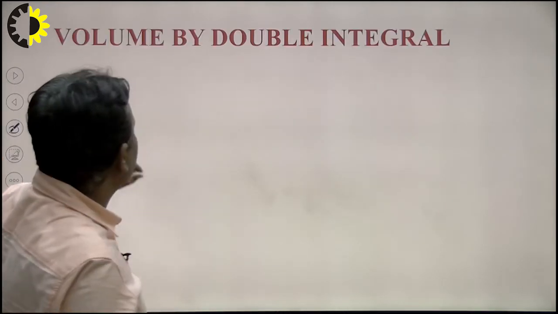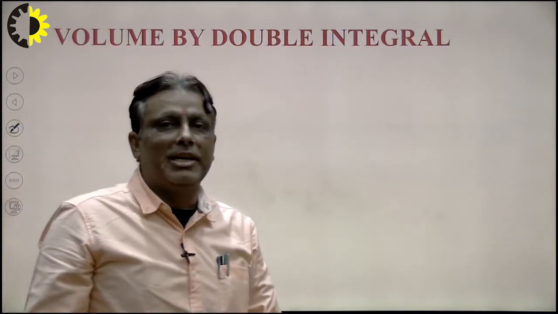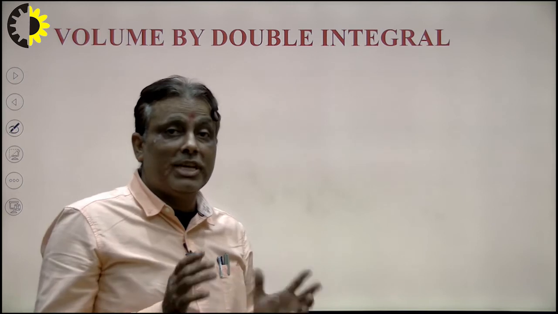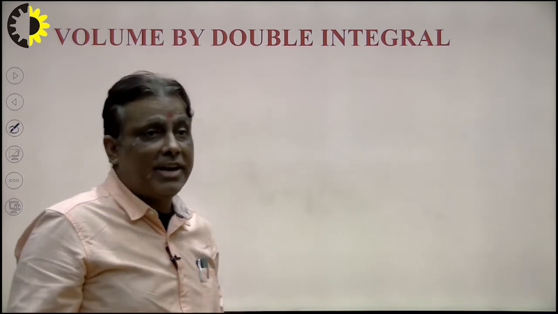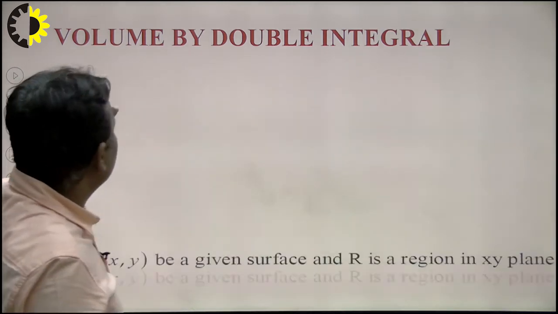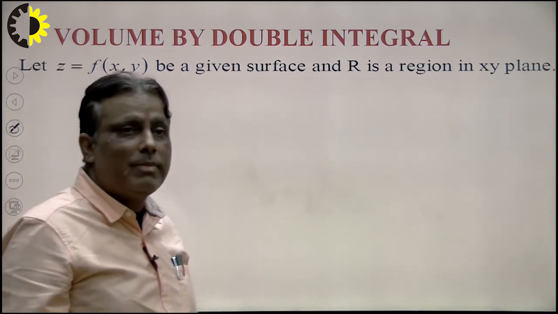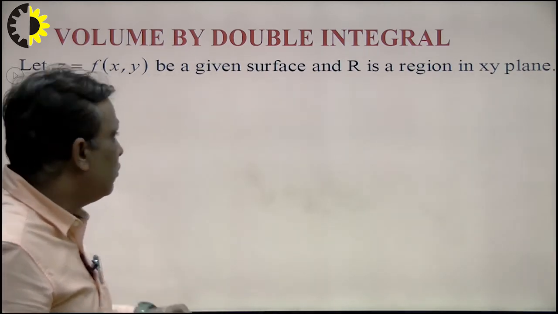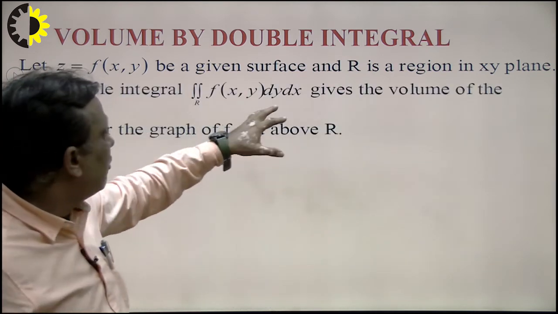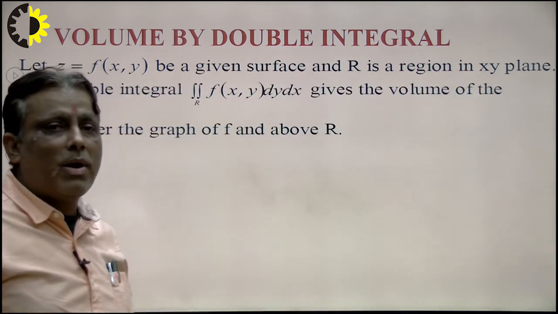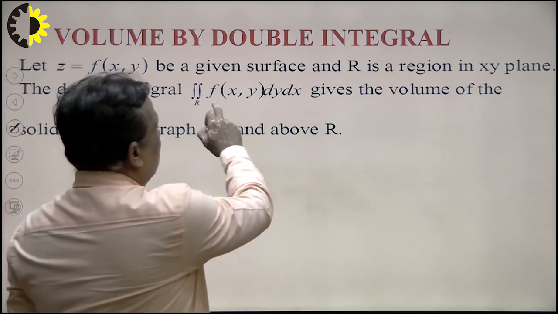Now suppose I consider the volume by using double integration. How to calculate volume with the help of double integration, we see here very carefully. Generally volume can be obtained with the help of triple integration, but volume can be found using double integration too. Z is equal to f(x,y). So this is the formula that gives us the requirement: the double integral of f dy dx.